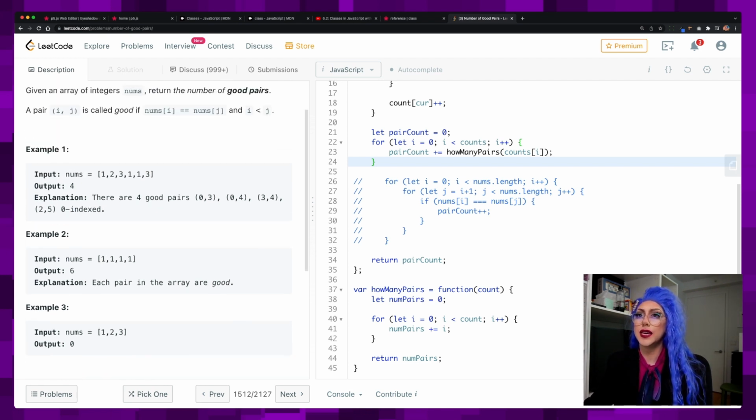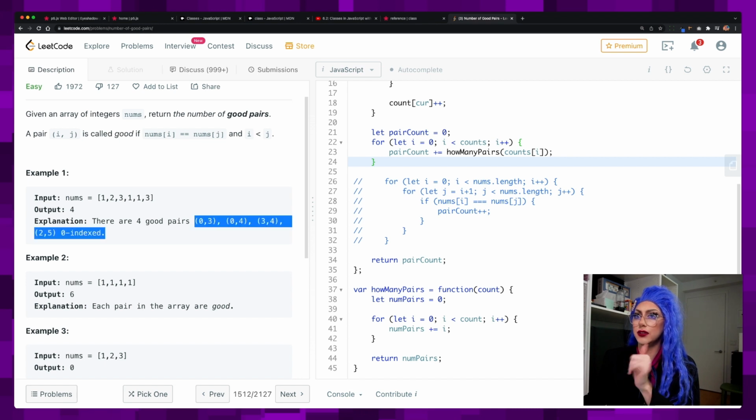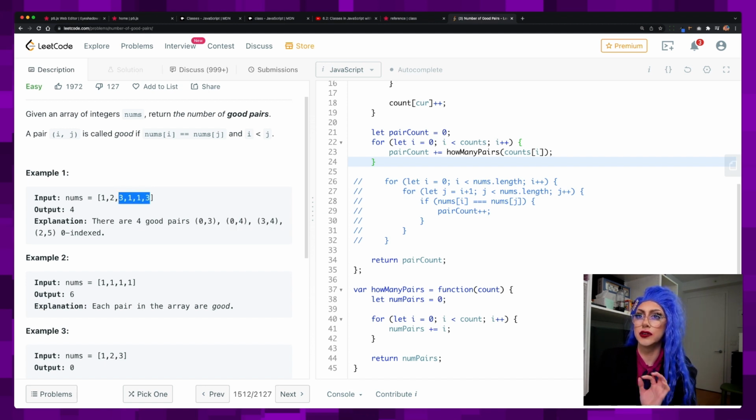it's a better example. Here I've got 3 1s, 1 2, and 2 3s. Because I have 3 1s, it doesn't really matter where they are because I don't need their indices. I know that 3 of the same number will get me 1 plus 2, that gets me 3 pairs. So those 3 pairs are this, which is great. And then for 3, I've got these 2 3s that I'm highlighting here, which are at index 2 and 5. That gets me 1 pair.